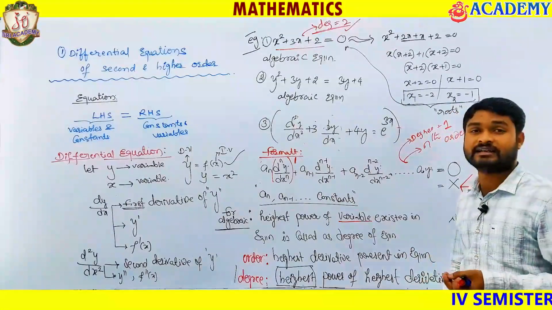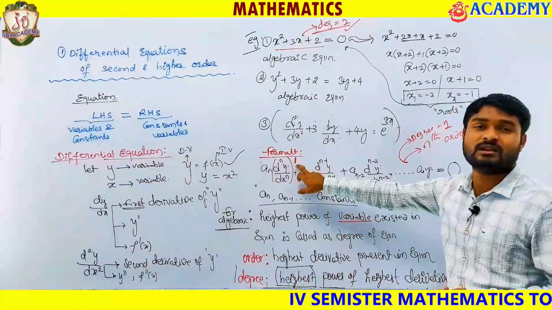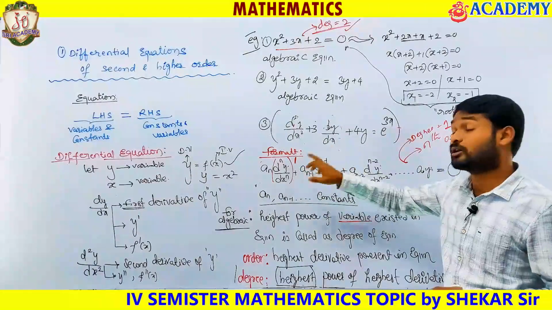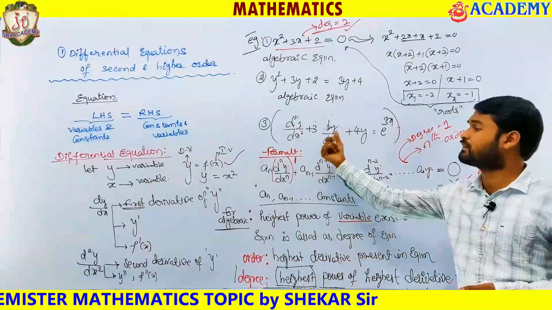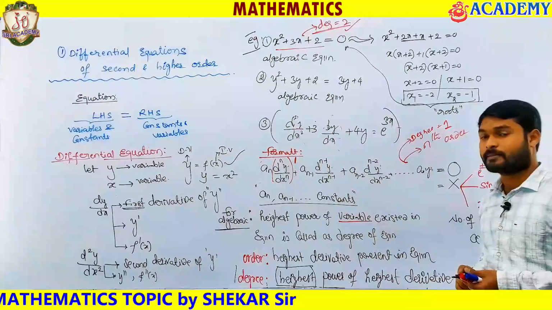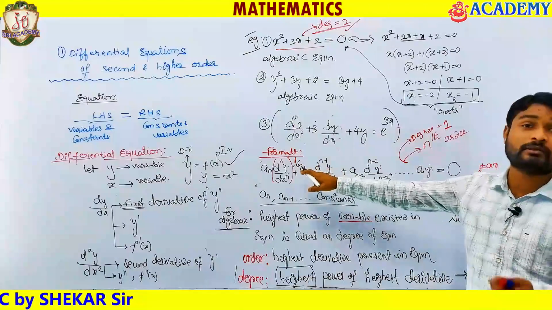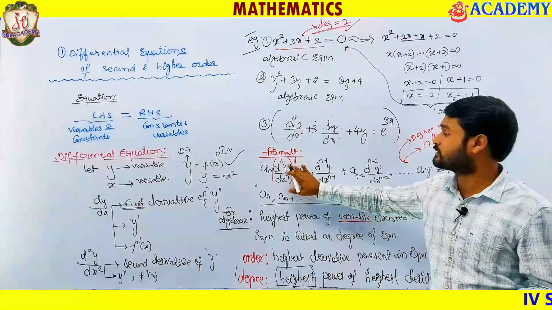After eliminating radicals, you should not have fractional powers at all. You should have only positive integer powers, and then only that power is going to be your degree. You should not have 1/2. So the degree is not going to be 1 by 2, that is wrong. You need to make some changes, then you have to describe the degree.